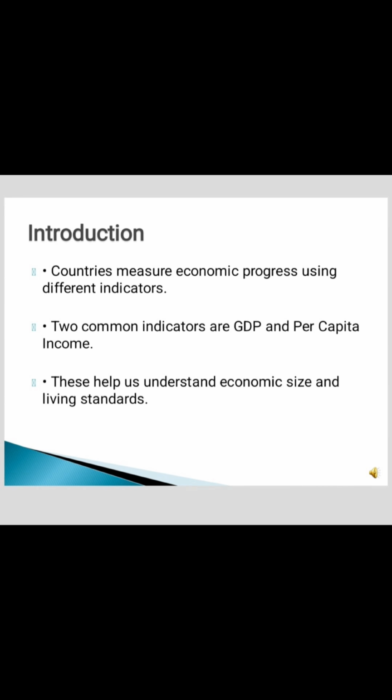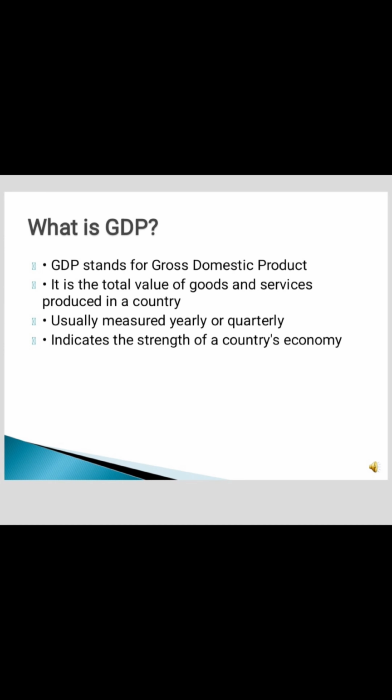To understand the difference clearly, let's start with GDP. GDP stands for Gross Domestic Product. It is the total market value of goods and services produced within a country during a specific period, usually 1 year. In simple words, GDP measures how much a country produces. This includes everything such as cars manufactured, food produced, mobile phones made, software services, banking services, tourism activities. All these economic activities together form the GDP of a country.